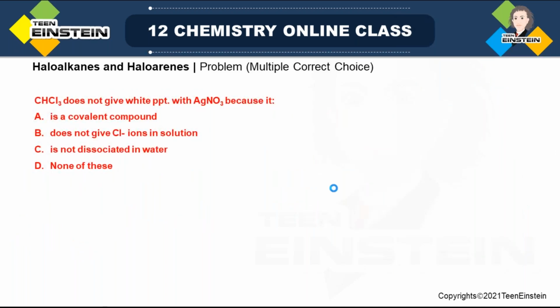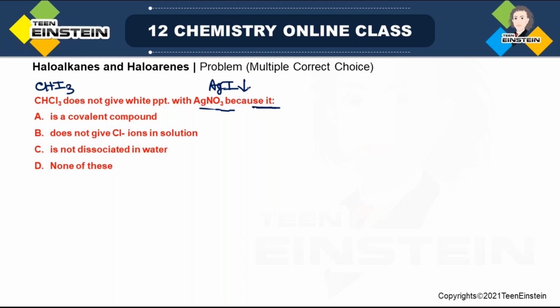This problem is a multiple correct choice, so more than one option will be correct. The question is saying chloroform doesn't give a white precipitate with AgNO3. But this type of precipitate, if you have taken CHI3, is possible and the precipitate is AgI. But in this case, it is not possible. And you have to find the reason behind that, and there may be more than one reason. Maybe it is not necessary.